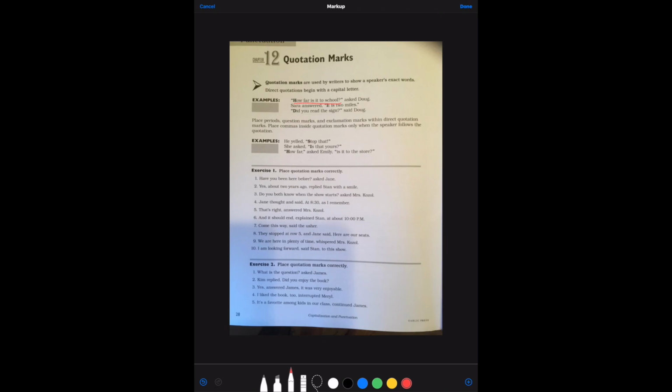So everything that he said is going to be in the quotation marks. Because he used a question mark in his original statement, we include the question mark in the quotations, because he used it in his original statement.